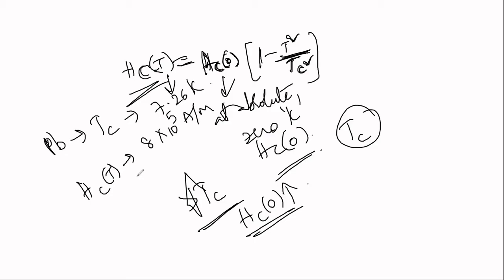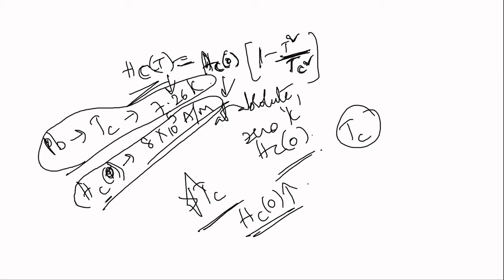Lead has to be used as a superconductor subject to a magnetic field Hc of T of 4 into 10 power 4 ampere per meter.